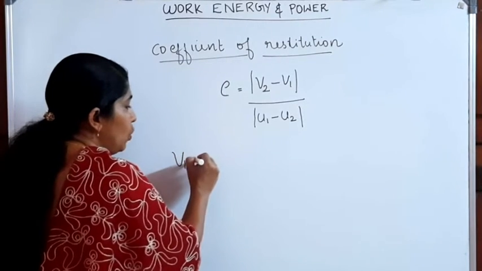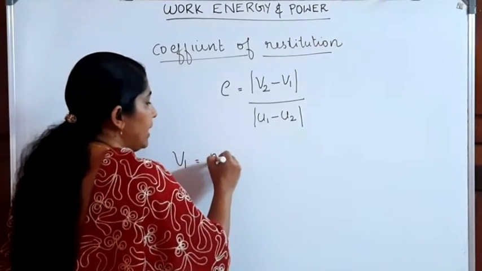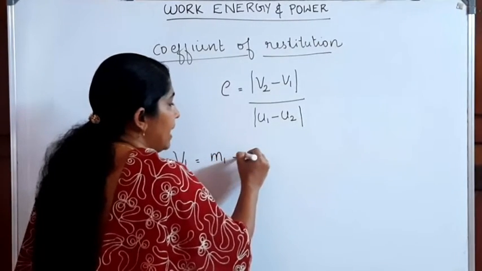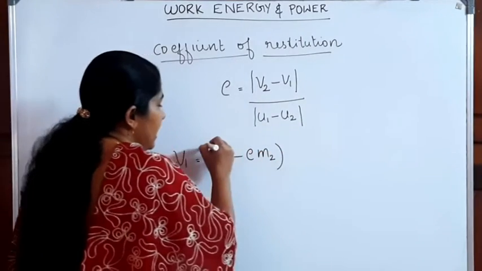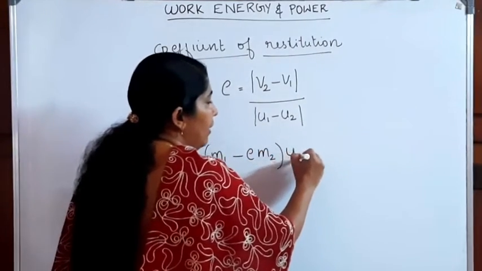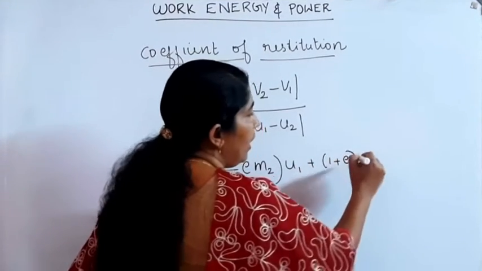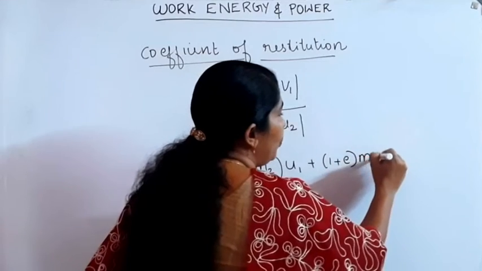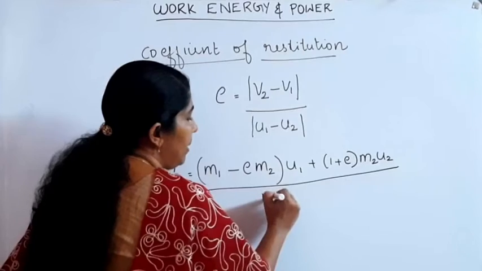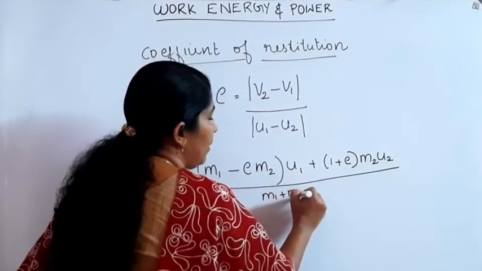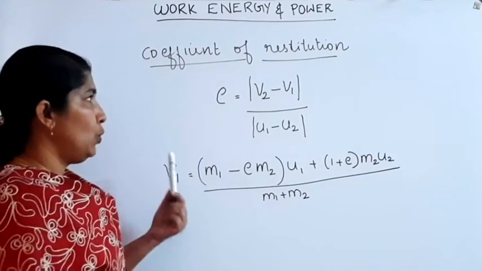Velocity of the first body after collision can be written as (m1 minus e m2) into u1 plus (1 plus e) into m2 u2, the whole divided by m1 plus m2. This is the velocity of the first body after collision.